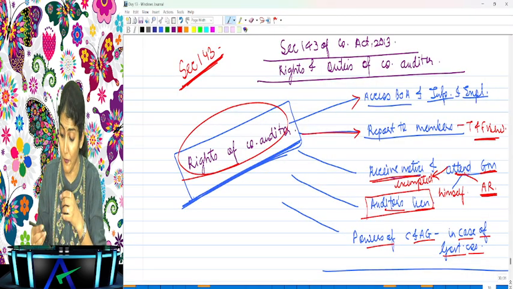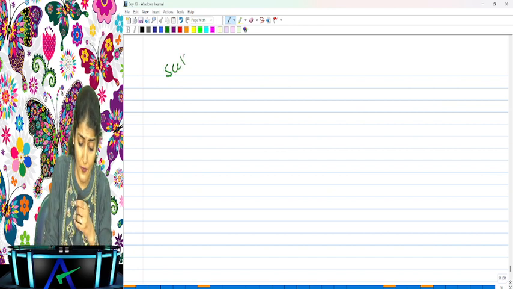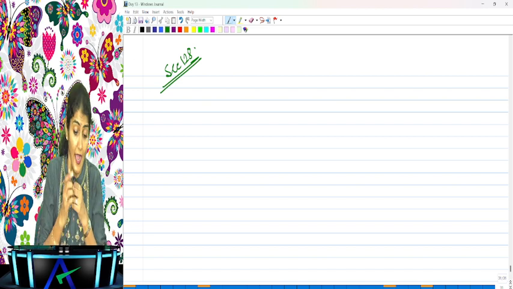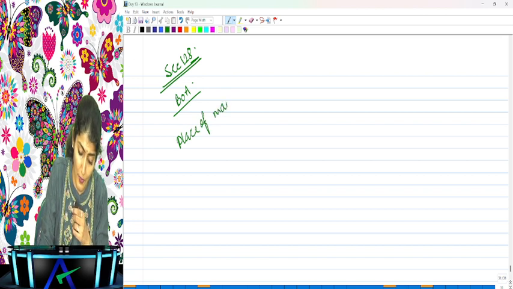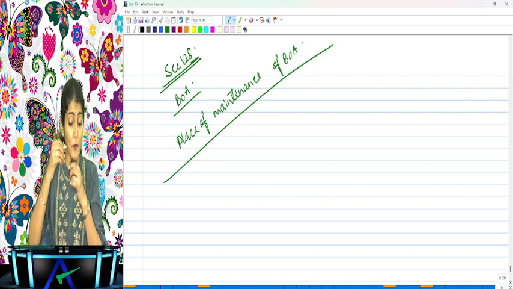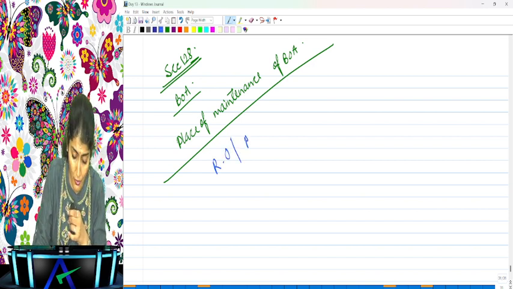Now here there is a further challenge. What is the further challenge over here? Later on, we are going to study section 128, which is regarding the books of account. And section 128, everybody pay attention, listen to me. Section 128 talks about the place of maintenance of the books of account. Where can a company maintain its books of account? It says either at the registered office or at a place decided by the board.